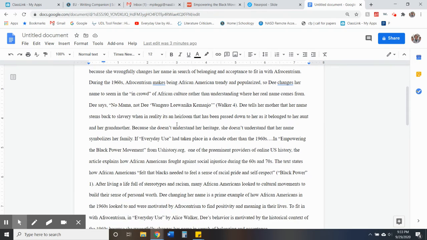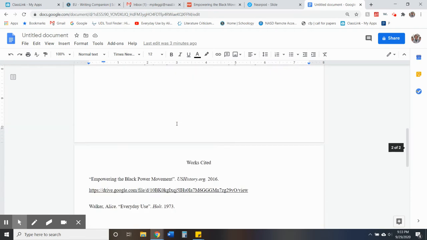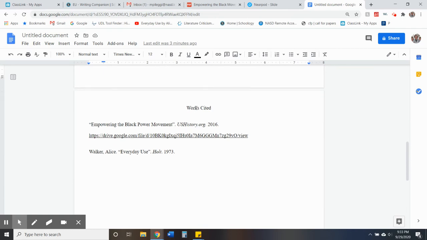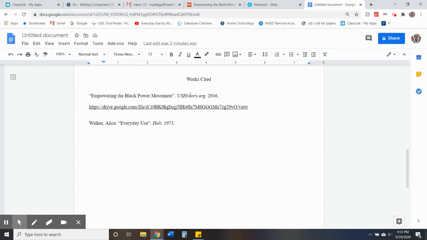As you do your Works Cited page, we want to make sure that that is on its own page and not located with the response itself. Please remember that your Works Cited needs to be in alphabetical order, such as E coming before W, and notice how they are not bulleted and they are not numbered. You can just leave them plain as they are.